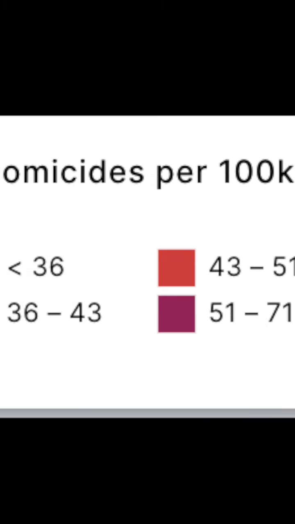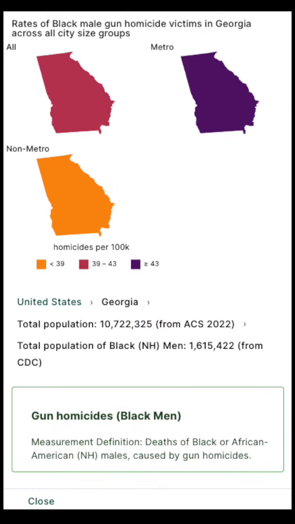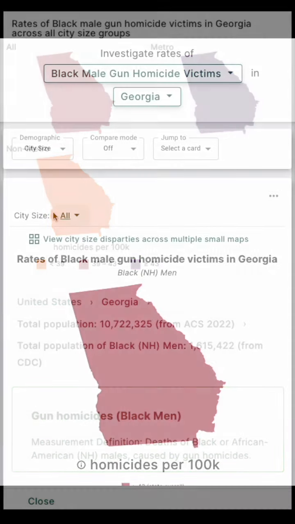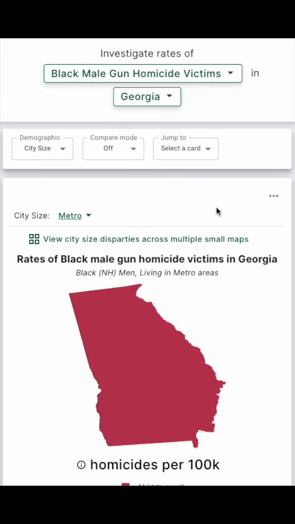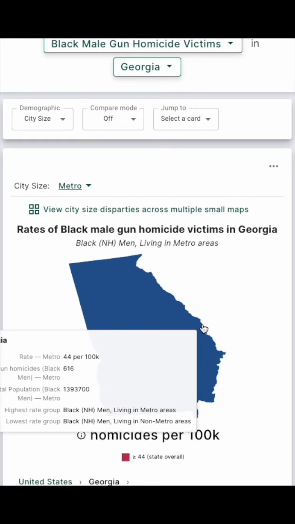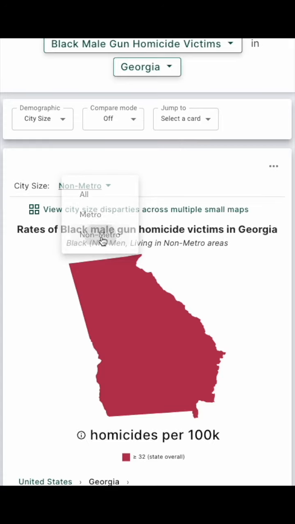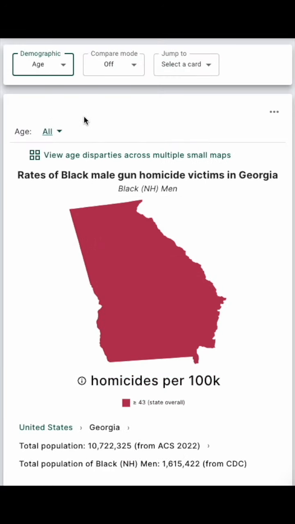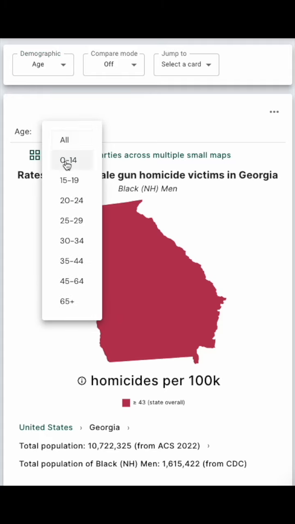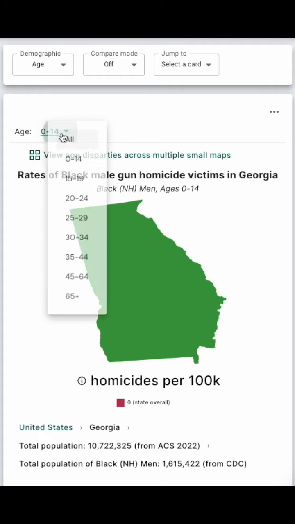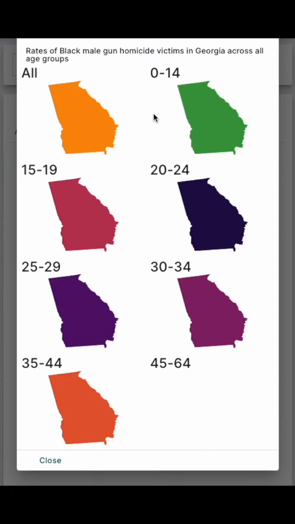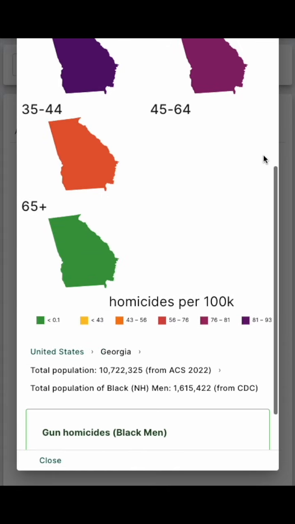Choropleth maps like these use color to indicate how different areas compare in terms of gun violence rates. If the data is available, you can also explore specific demographic groups by race, ethnicity, age, or even city size to understand how these factors influence gun violence trends. To use this map effectively, navigate through the different areas of interest to identify hotspots where gun violence rates are highest. This can help you understand the disparities and where interventions are most needed.